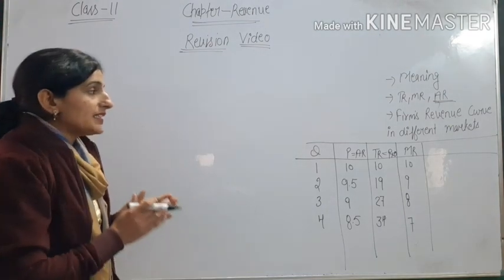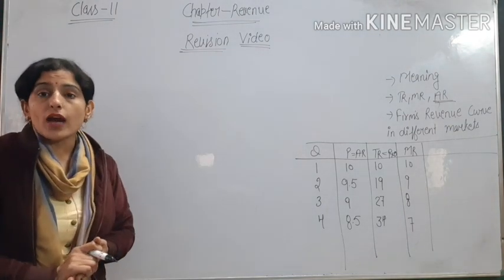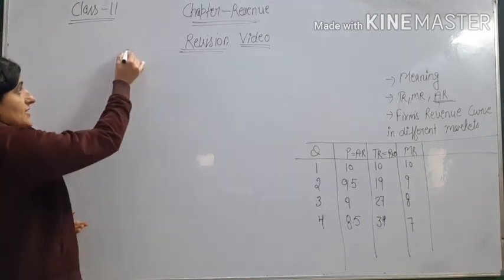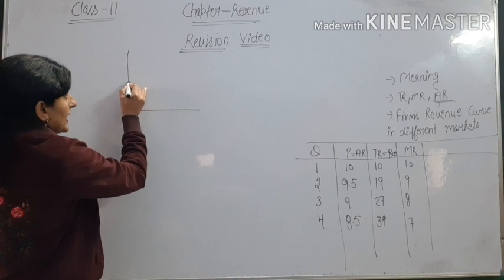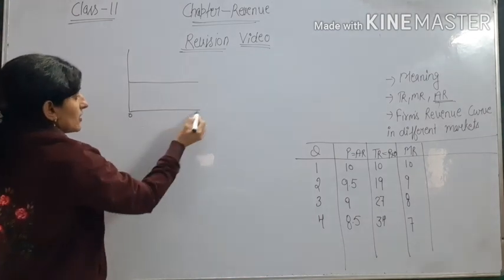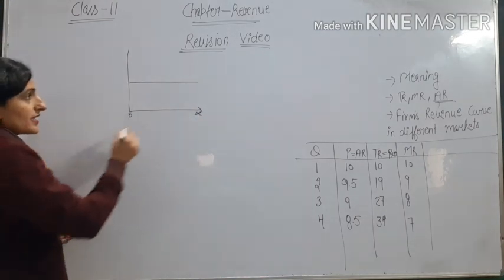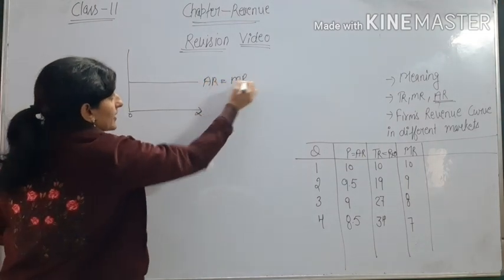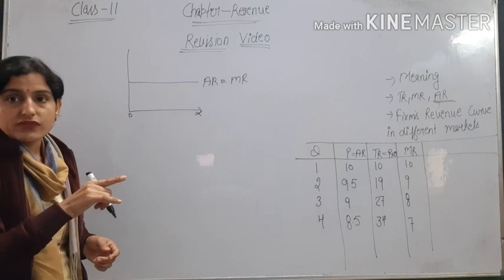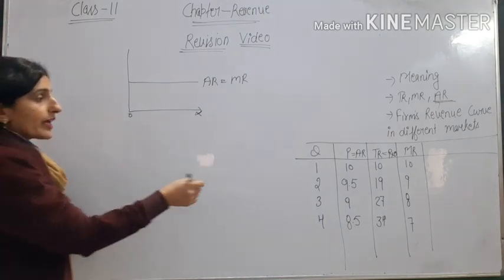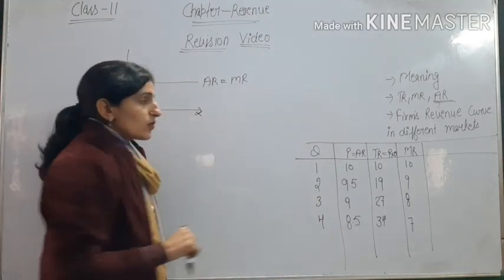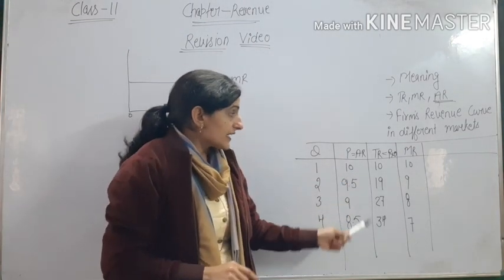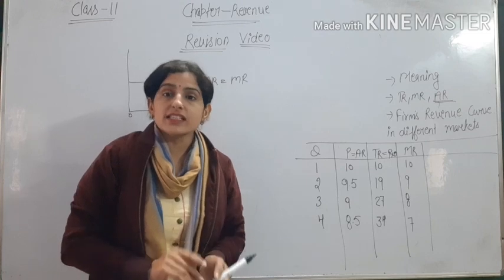So what will be the shape of average revenue and marginal revenue in monopoly and monopolistic competition? As in perfect competition, AR is constant or parallel to the OX axis, and AR is equal to MR. We discussed that in the case of perfect competition, but now AR is decreasing, MR is also decreasing, and TR is increasing but at a decreasing rate.